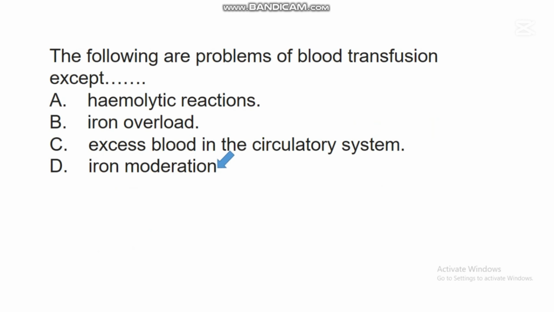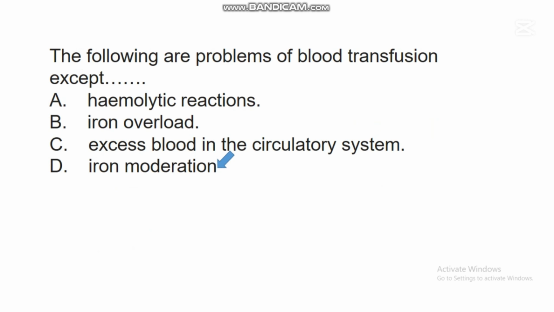Iron moderation. There are many problems that scientists have encountered in the process of blood transfusion. These problems include hemolytic reactions. When blood is transferred from one person to another, there are some individuals that observe these hemolytic reactions.